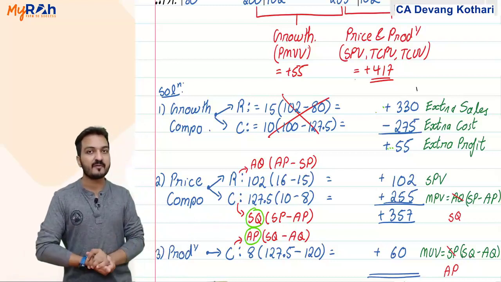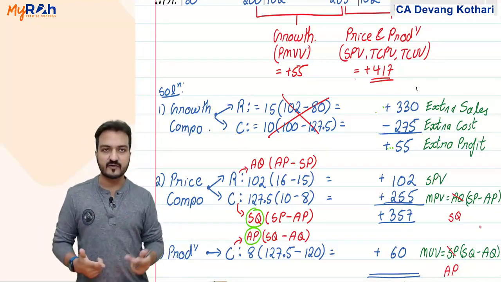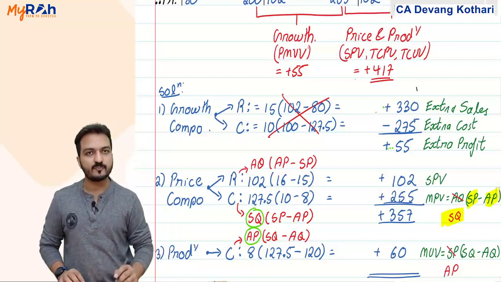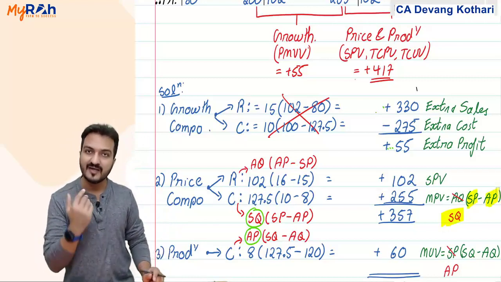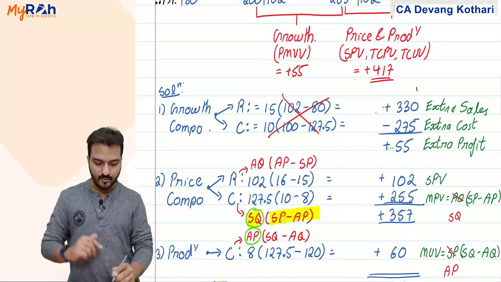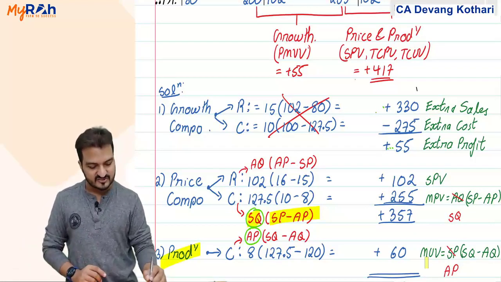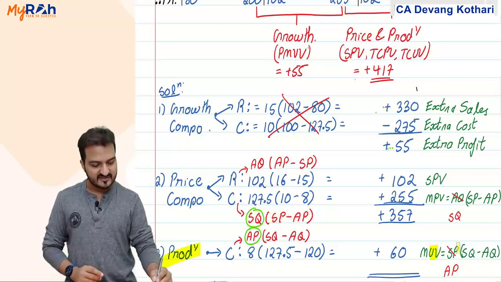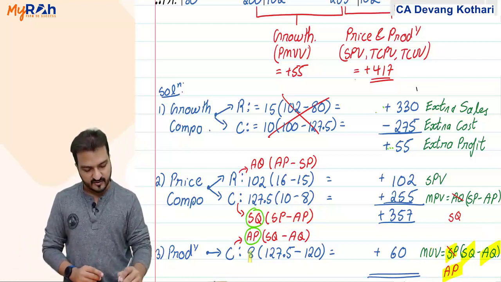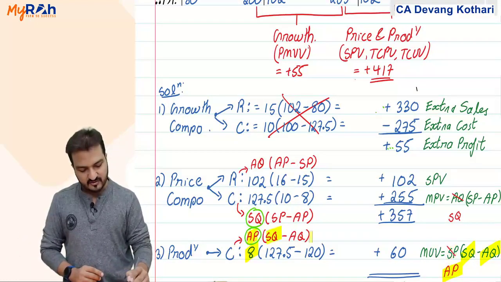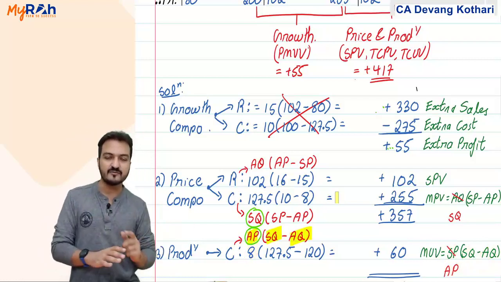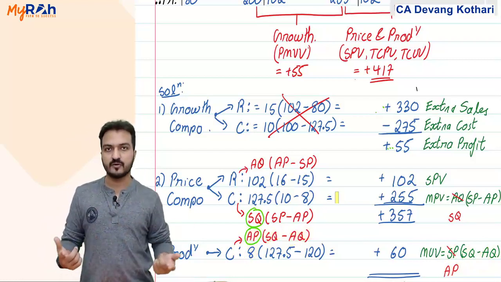Yes, so my price component cost effect becomes standard quantity into standard price minus actual price. While productivity component is like usage variance, but in that instead of standard price you use actual price into standard quantity minus actual quantity. At both the places, quantity here is my quantity of input.